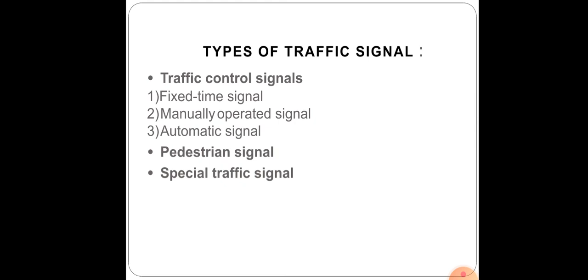Now coming to the different types of traffic signals. Traffic signals are broadly classified into three types: the traffic control signals, which are further classified as fixed time signal, manually operated signal, and automatic signal. Then we have the pedestrian signal and special traffic signal. We'll be discussing the different types of traffic signals in the next class.